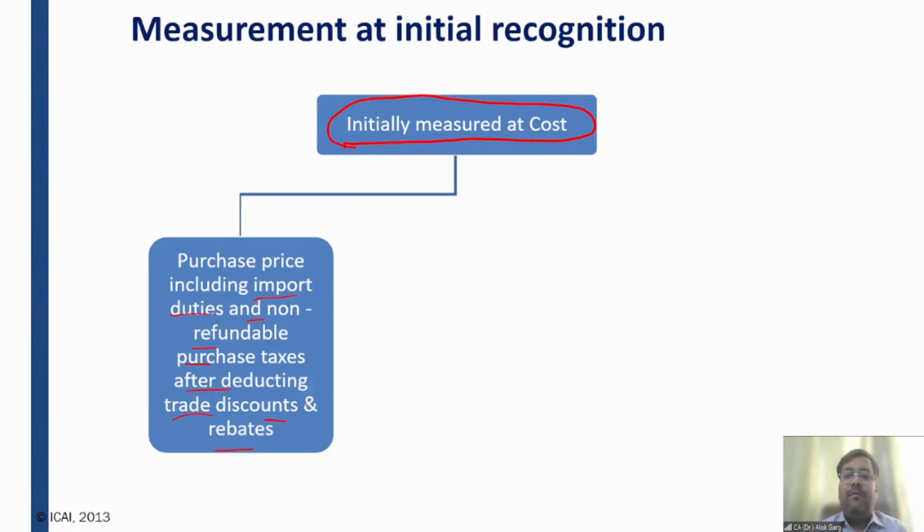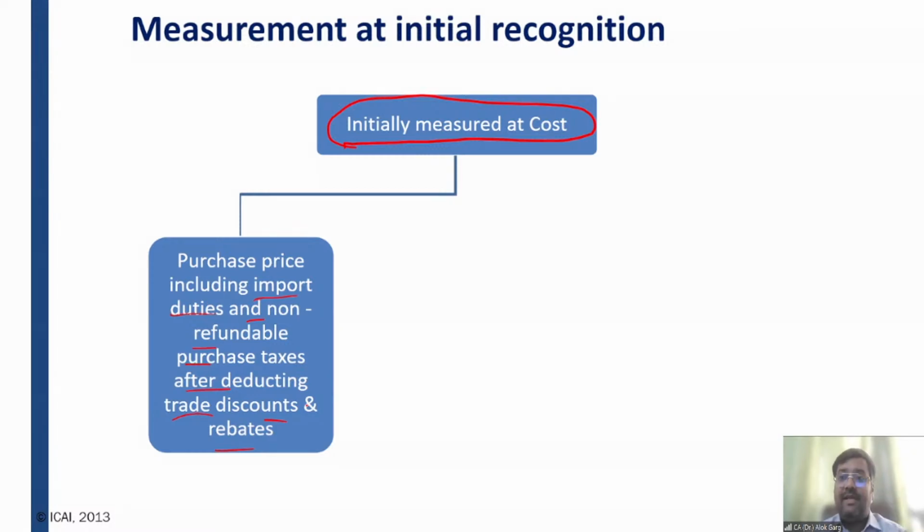I have purchased a machinery from the foreign suppliers and I have paid 10 lakh rupees, right? And I have also paid an import duty of 1 lakh rupees. And I have also paid a GST of rupees 50,000. 10 lakh rupees is the purchase price, 1 lakh rupees is the import duty, 50,000 rupees is the GST. But Government of India is giving me a credit for the GST, but not for the import duties, right? So friends, if I'll get the credit of the GST, it means whatever I have paid, I'll get the refund.